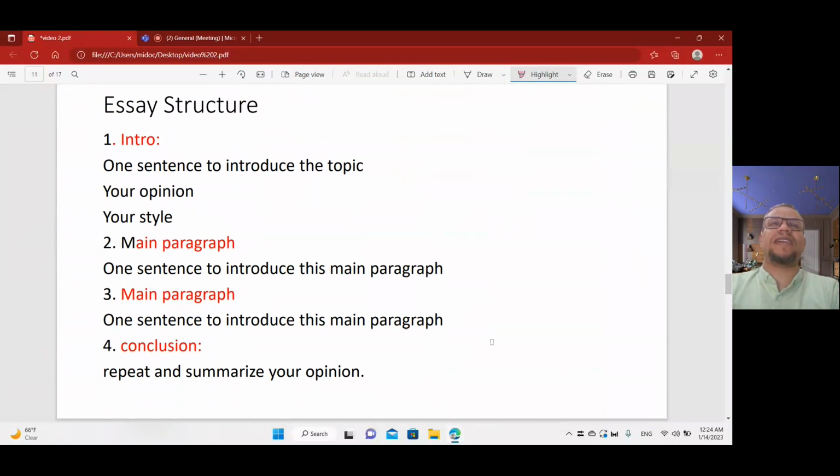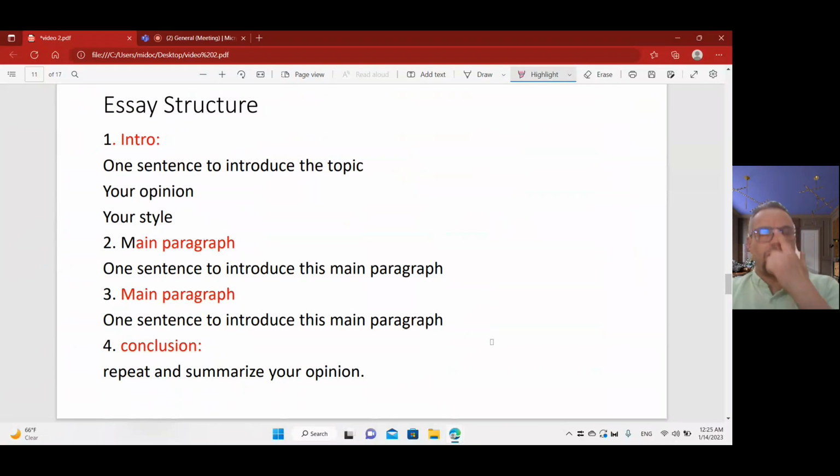Introduction means one sentence to introduce the topic. Mention in this one sentence your opinion and talk about your style. The second paragraph is the main paragraph: one sentence to introduce this main paragraph. Then explain, as I told you, according to T, the topic, E, explain, E, evidence, another E, example, then E, effect or effects, and the last one is link or the end.